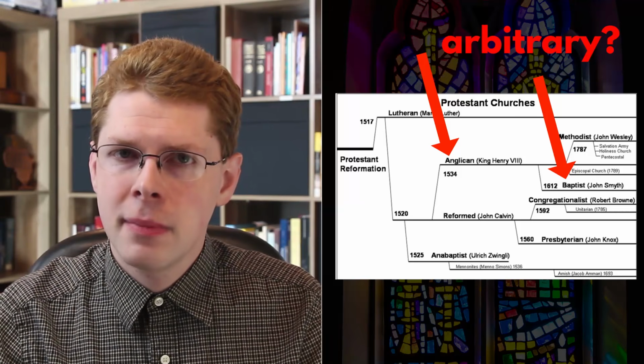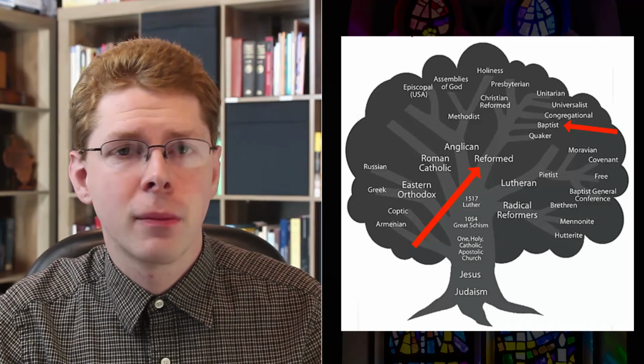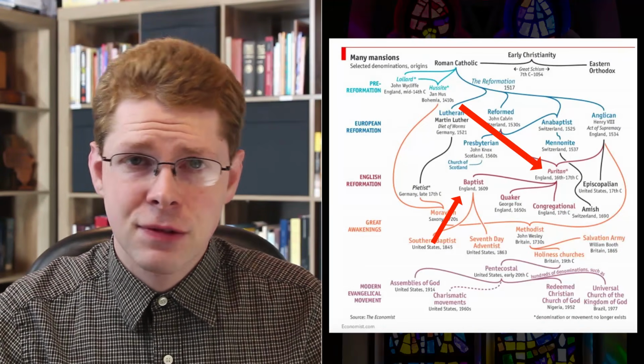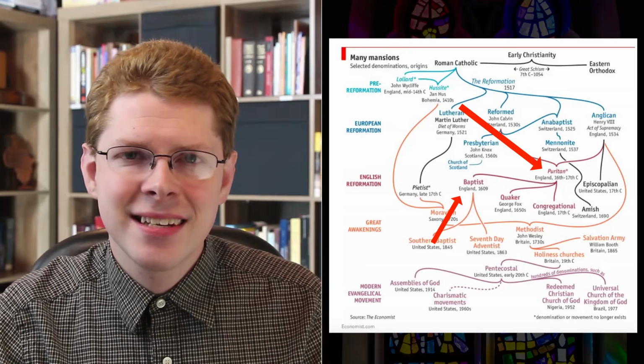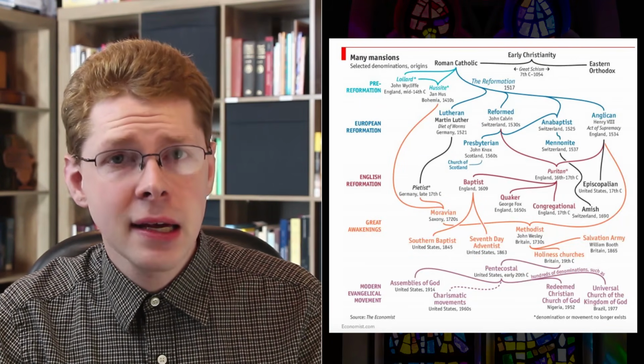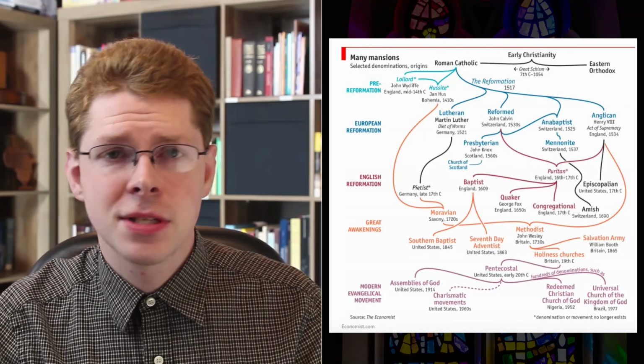Maybe that's why these chart makers can't really decide where to put Baptists. This one shows them as a Reformed branch, this one says they came from the Anabaptists, and this one says from the Puritans. In fact, the details on any of these denomination origin stories are contested enough that I expect if you scroll down, you'll find more than a few arguments over how I've represented them.